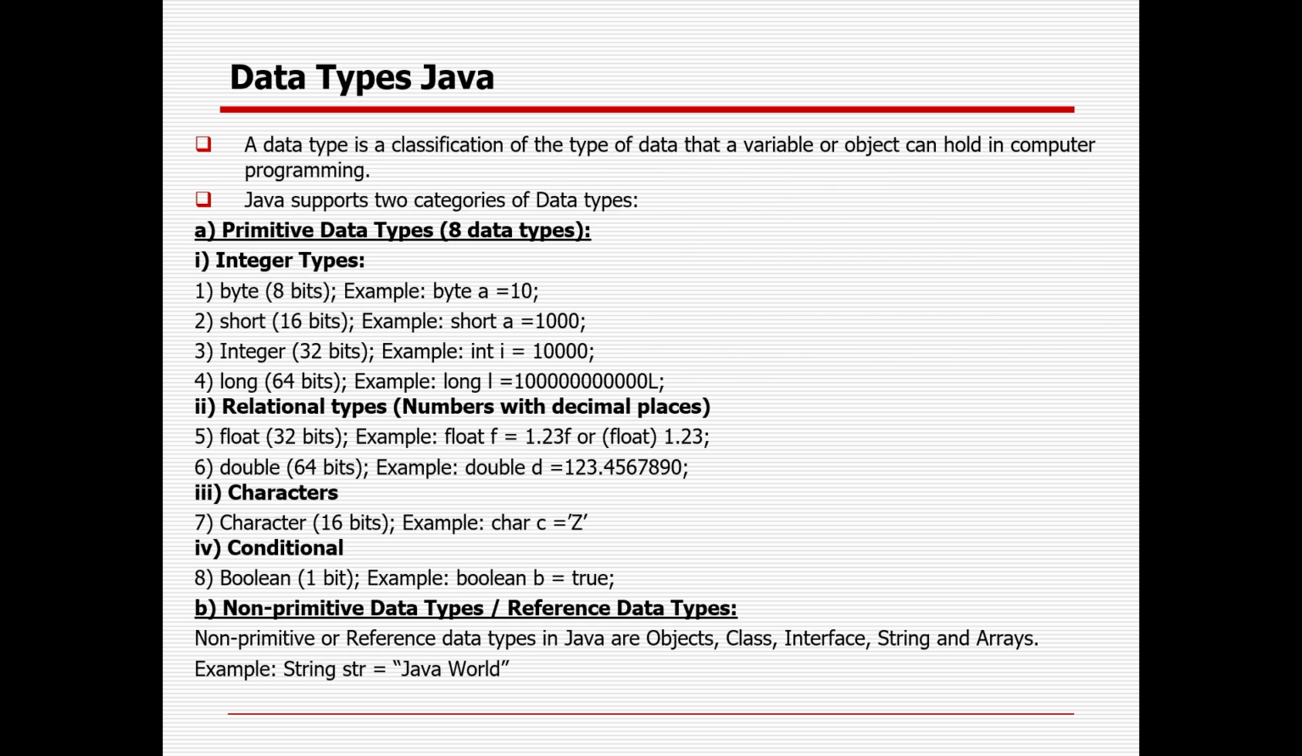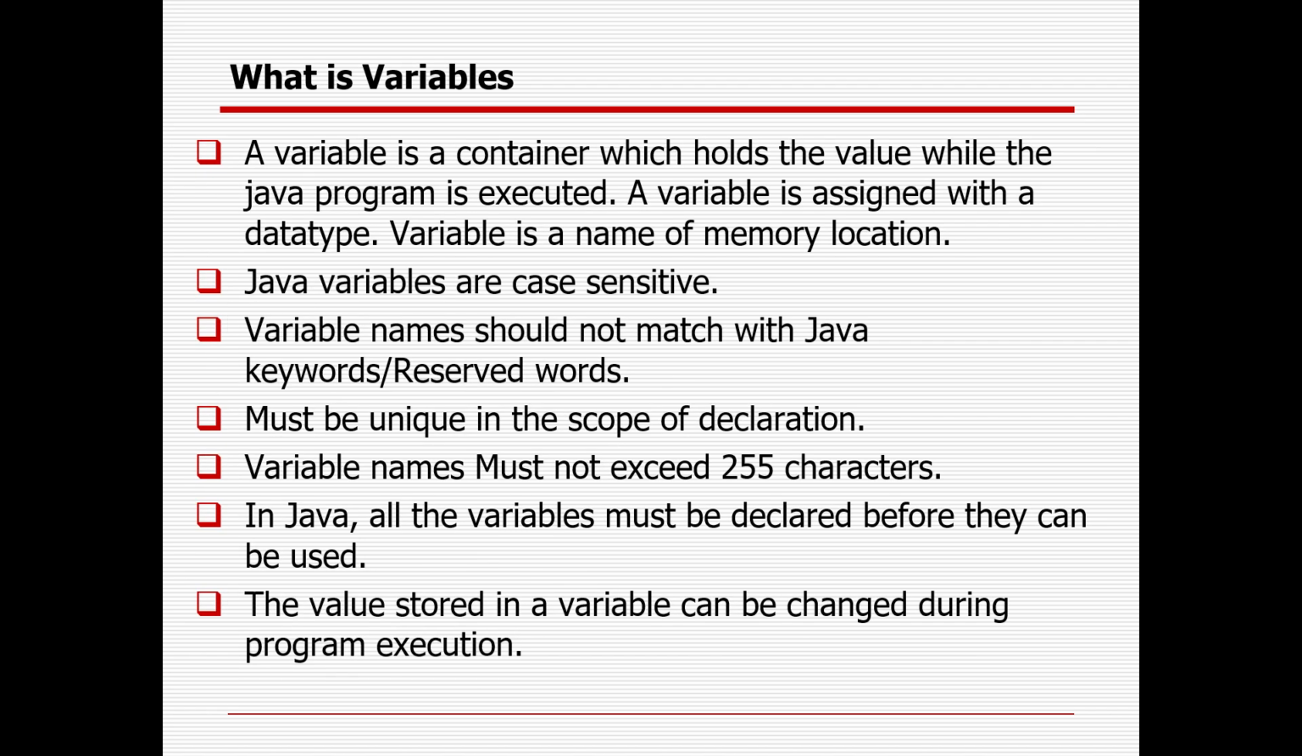A data type is a classification of the type of data that a variable or object will hold in the computer, and it gives it a kind of identity. There are two types primarily: primitive and non-primitive. In primitive, integer, relational, character, and conditional will come. A variable is something which holds the value of the data type.